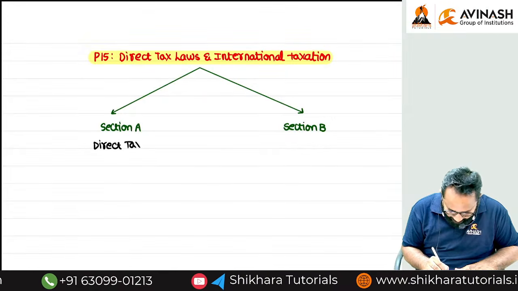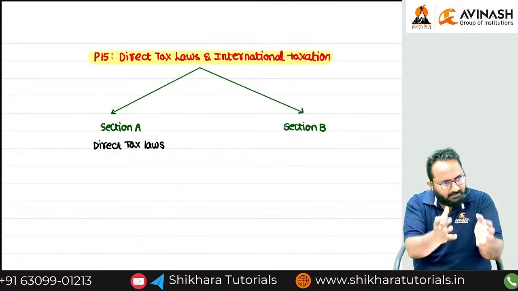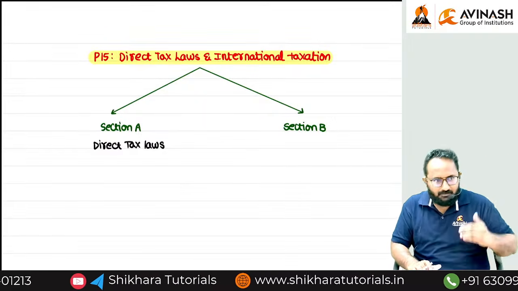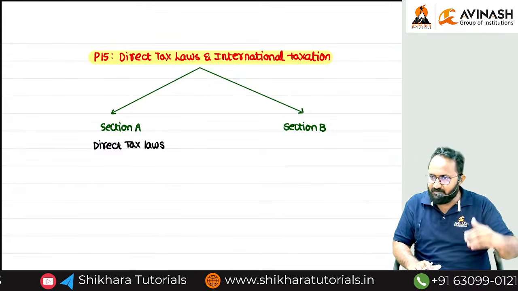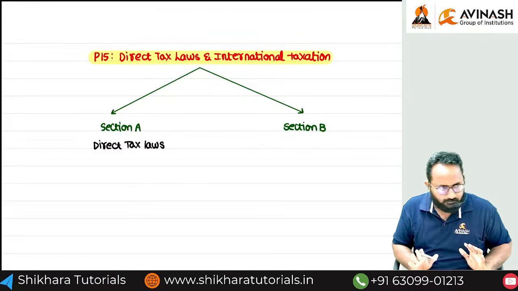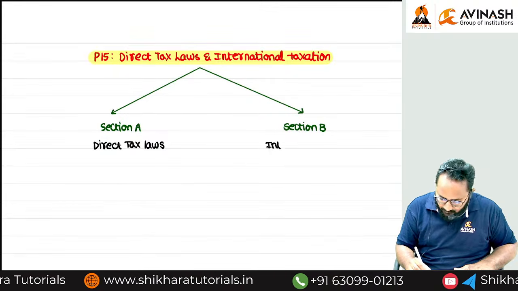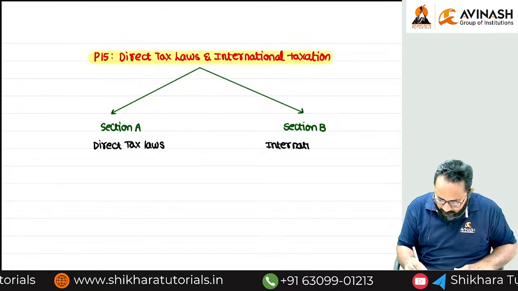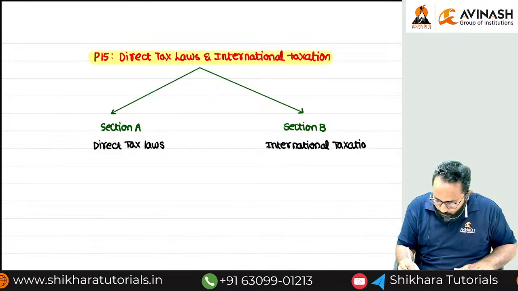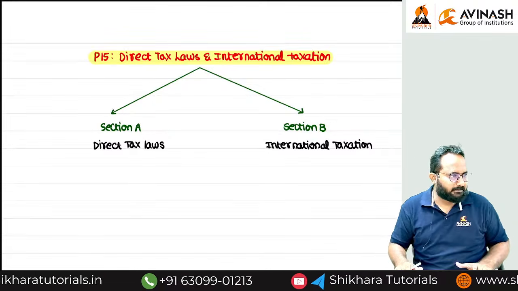The first part is direct tax. Whatever you learn in intermediate level, the same topics: 5 heads of income, set off and carry forward of losses, chapter 6A deduction, clubbing provision, TDS, TCS, but we have advanced provisions also. The next part is international taxation. This is newly we are going to learn exclusively in our CMA final.